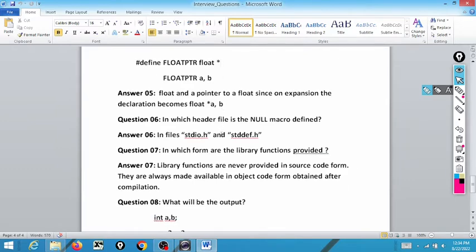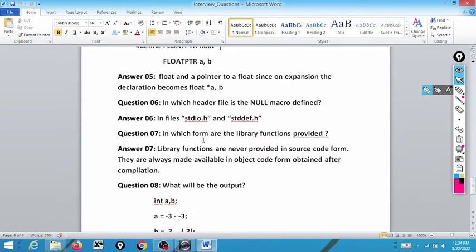These are very important questions which help you crack any technical interview in C and C++. So keep writing these questions.